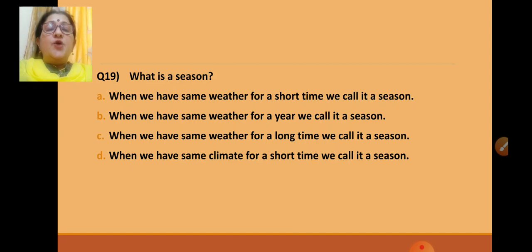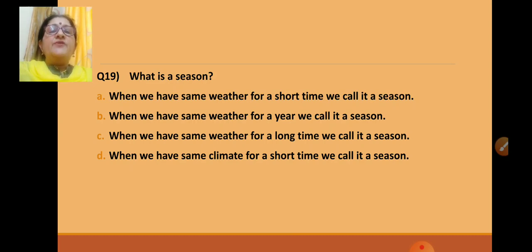Four options with different answers are given. You have to choose the right answer. For that, you have to read the answers properly. There are some minor differences in the answers, so read them properly and click the right answer. In the notebook, the teacher has given the right answer. What is the right answer?